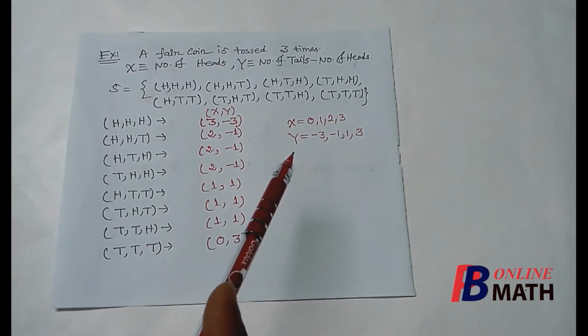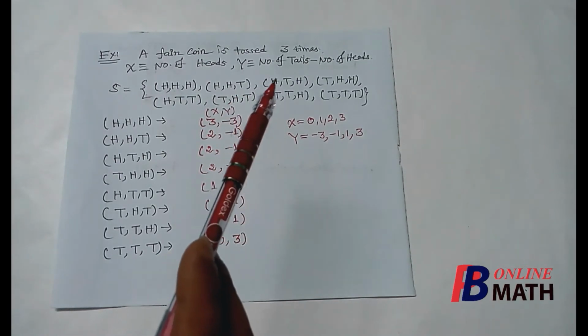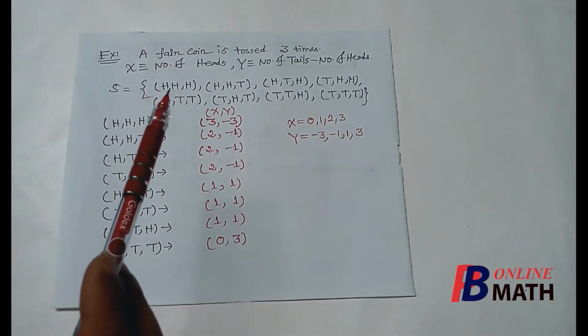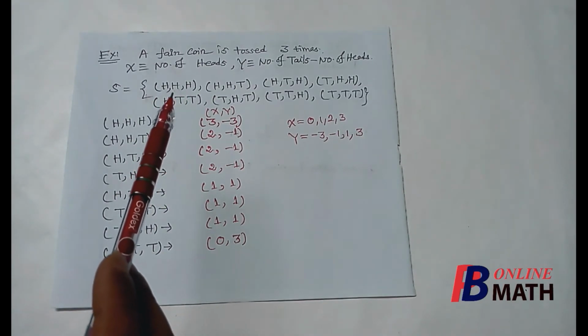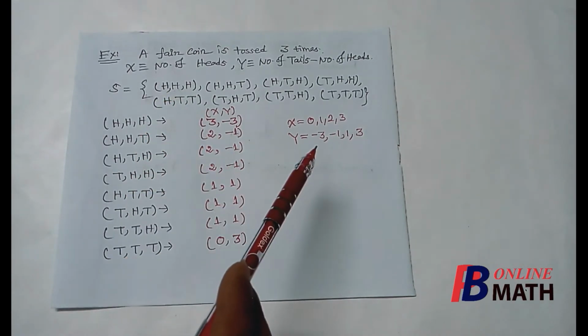Now we find the possible values of Y. Here it is given that Y equals the number of tails minus the number of heads. Consider this outcome. The number of tails is 0 and the number of heads is 3, so the number of tails minus the number of heads is minus 3.